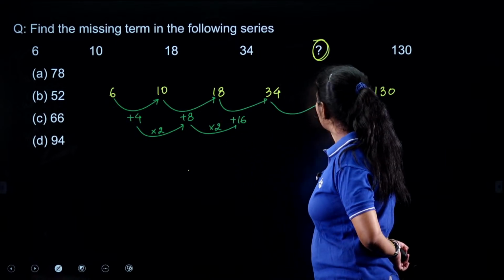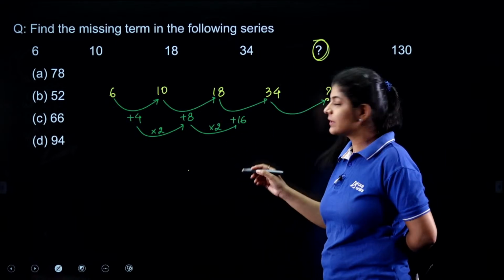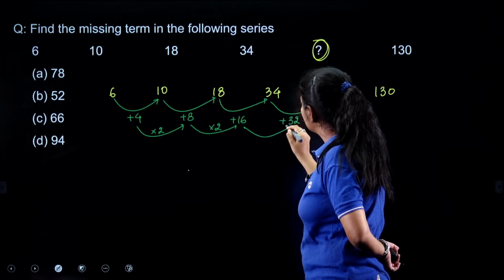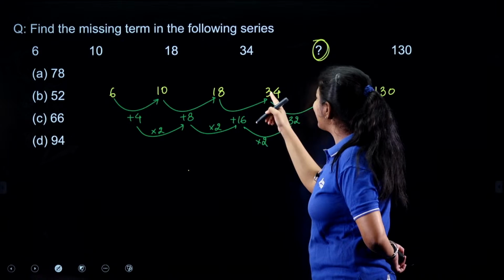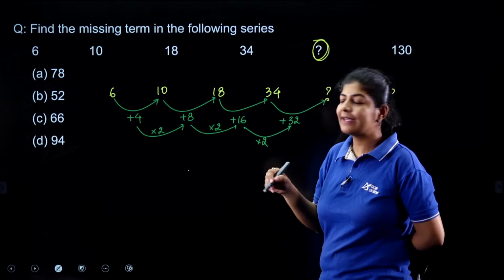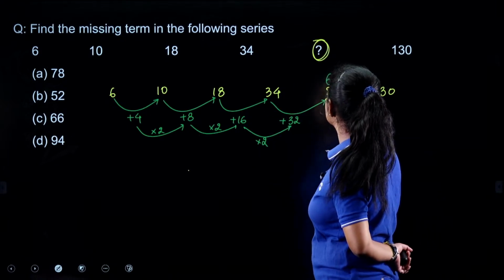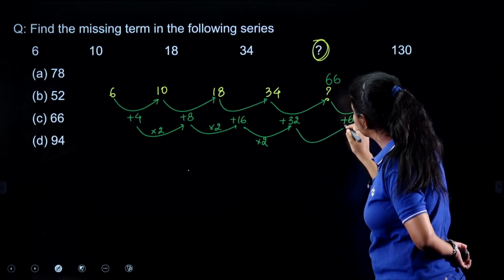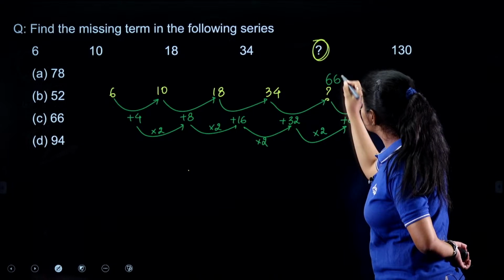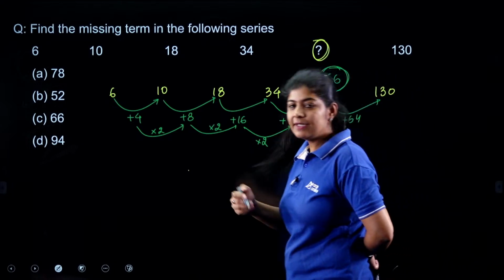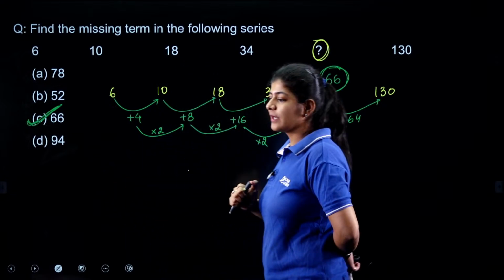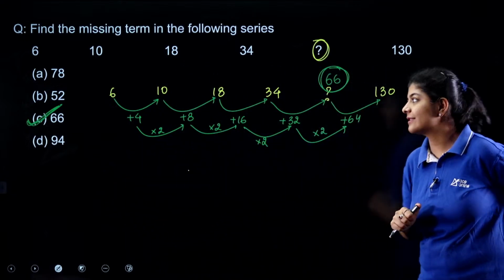So the next number is also based on the multiple of 2. Here I want 32, right? If I add 34 and 32, what answer will I get? I'll get 66. And again if I add 64 to it, which is also a multiple of 2, the answer is the same one. So option C is the correct answer.